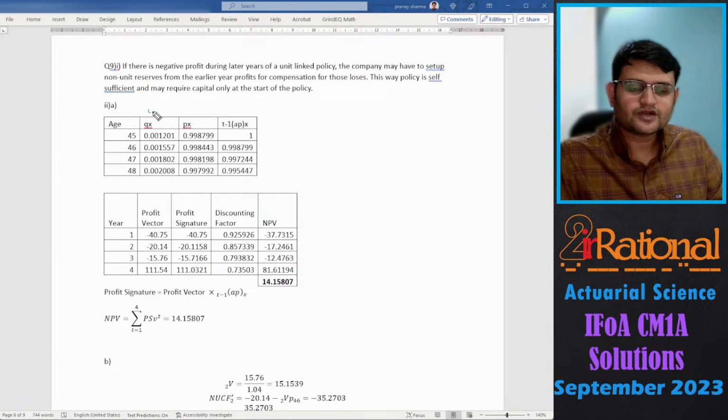So with AM92 select mortality, we take qx from the tables, and px is just 1 minus qx, and t-1 px will be used here to find the profit signature. The profit signature would be the profit vector times this t-1 px. I have written the formula here as well. Then the discount factor is calculated using the risk discount rate of 8% per annum, and the net present value will just be the profit signature times the discount factor, added together. So the net present value will just be 14.158.